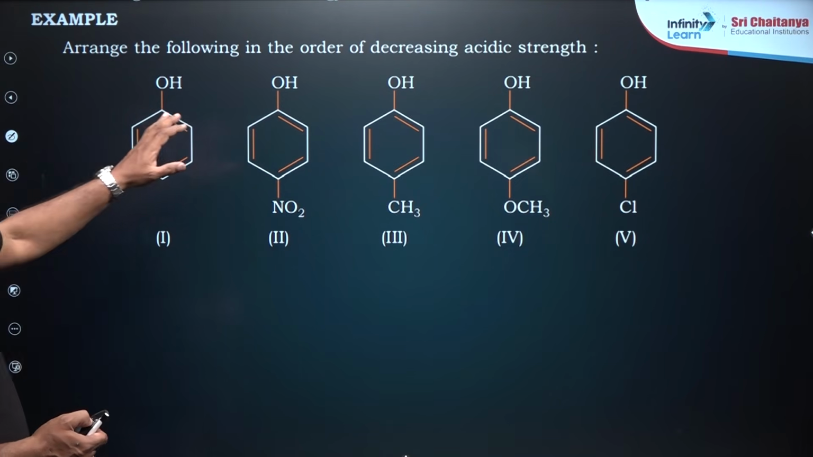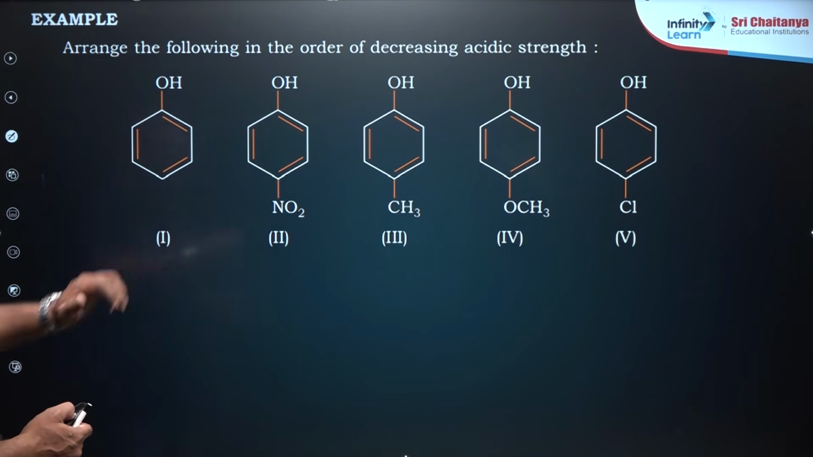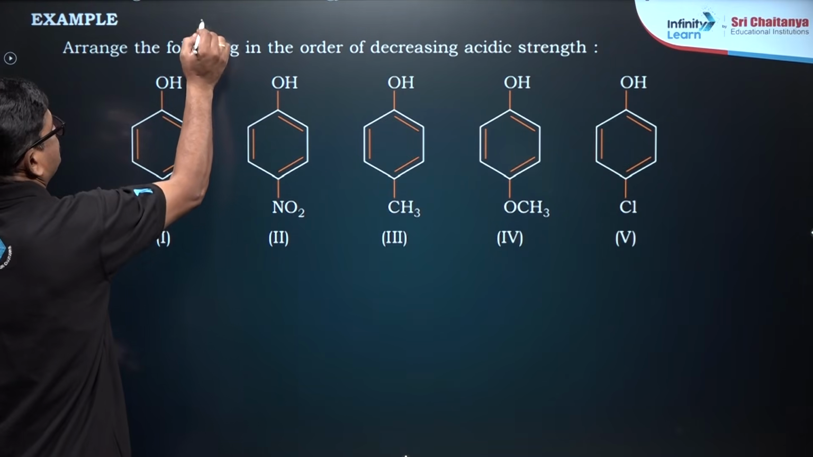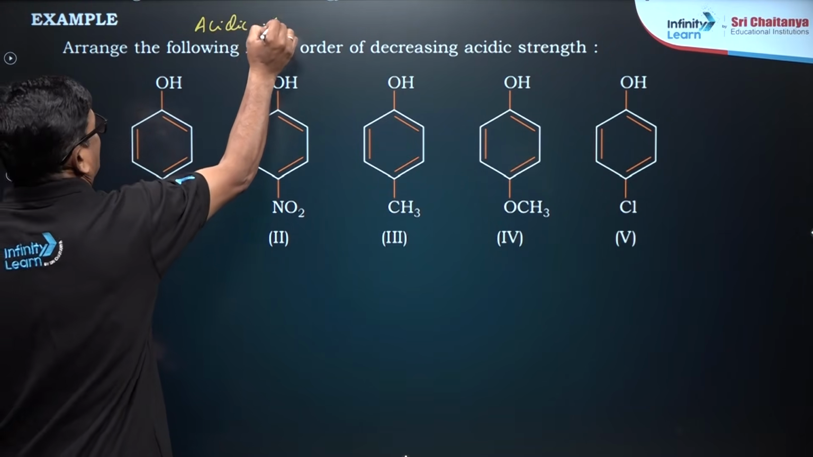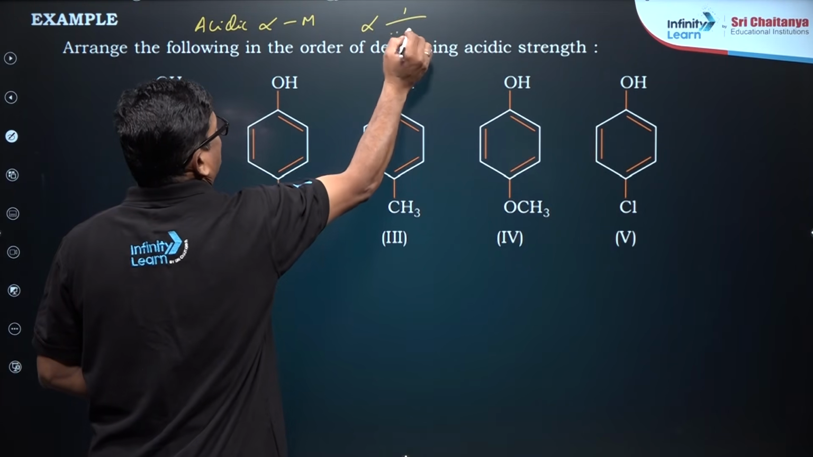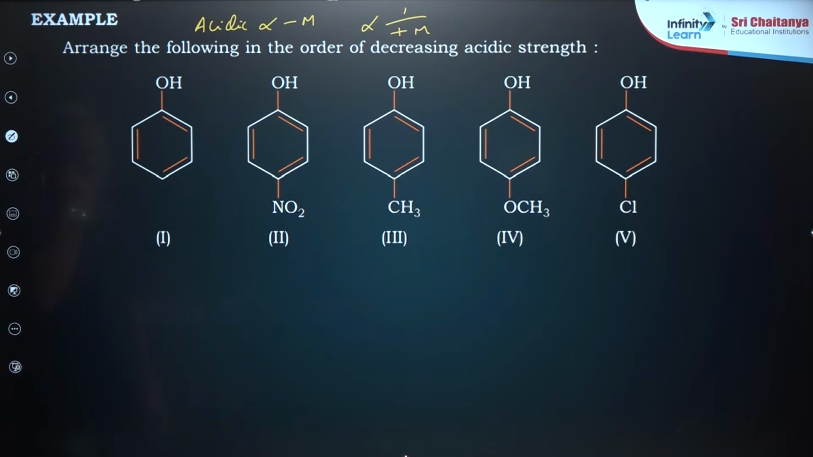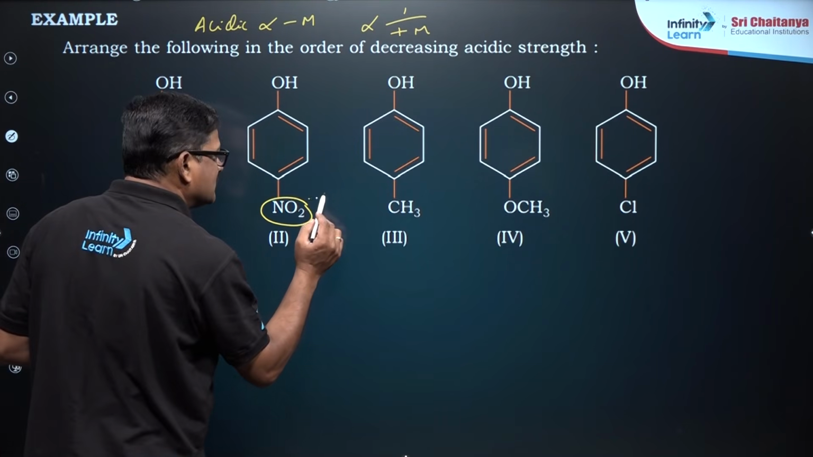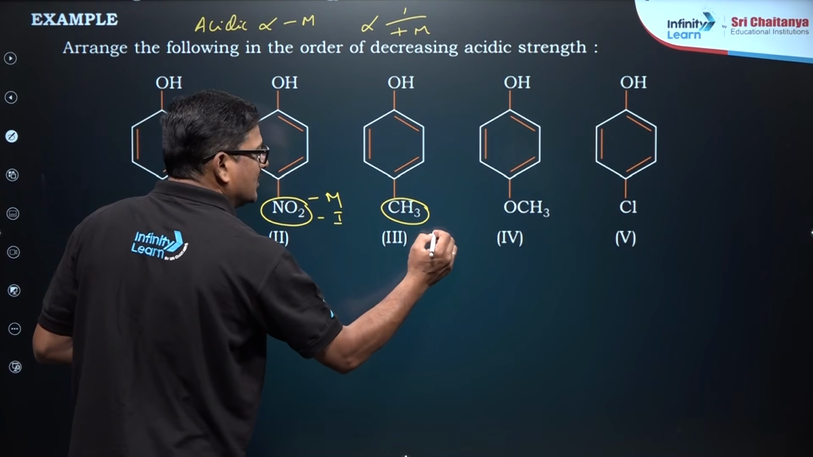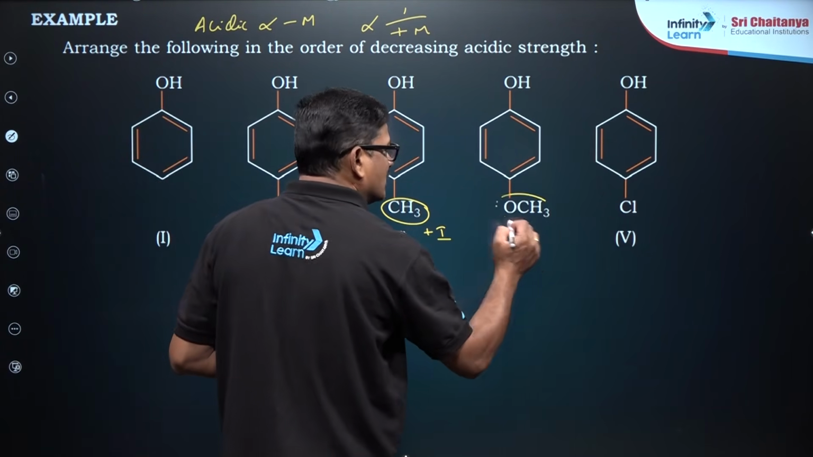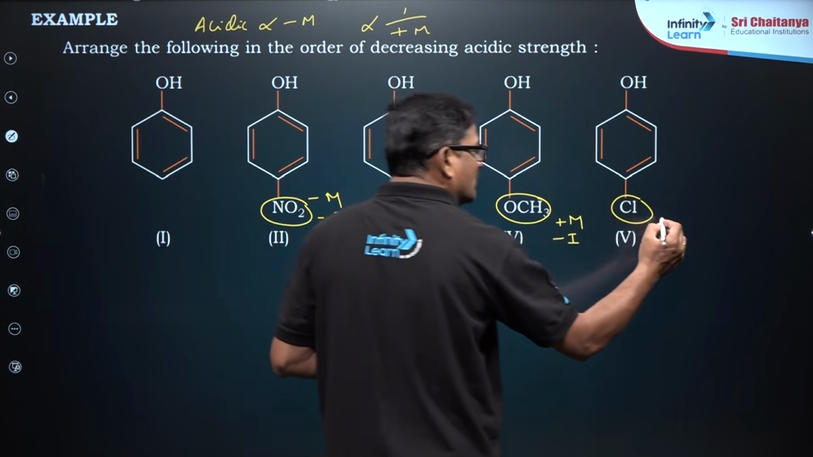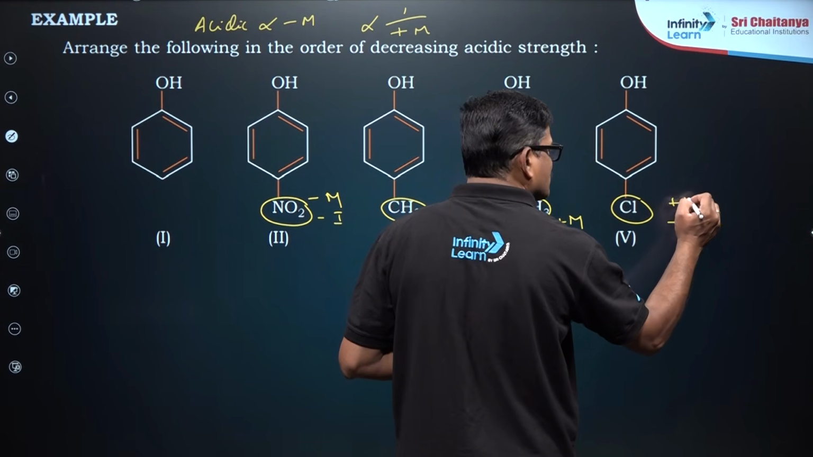Arrange the following in order of decreasing acidic strength. You know, acidic strength, students, acidic strength is directly proportional to negative mesomeric effect and inversely proportional to positive mesomeric effect. And you can see this is your negative mesomeric effect and negative inductive effect, and positive inductive effect, and it is going to be negative inductive effect and a positive mesomeric effect. You consider negative inductive effect, a positive mesomeric effect.